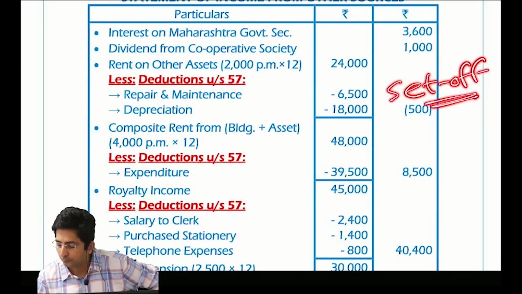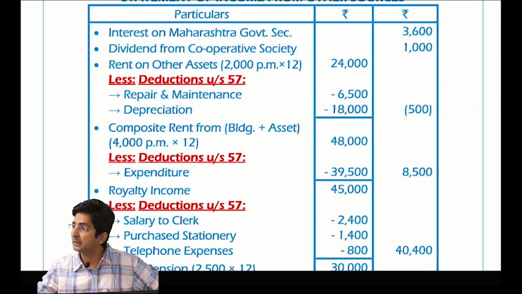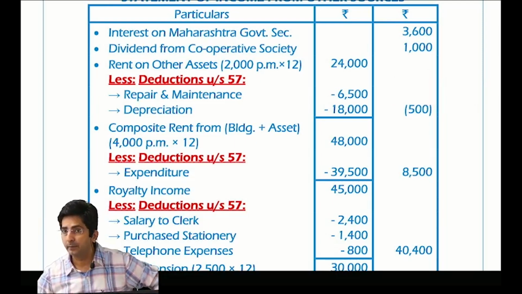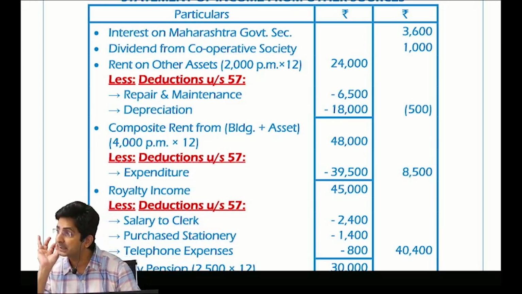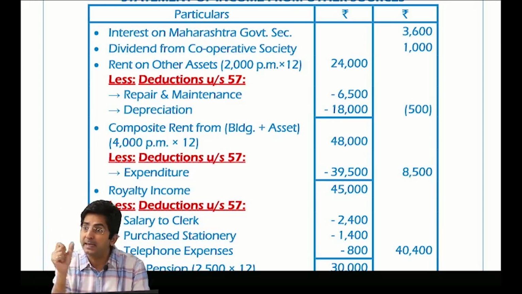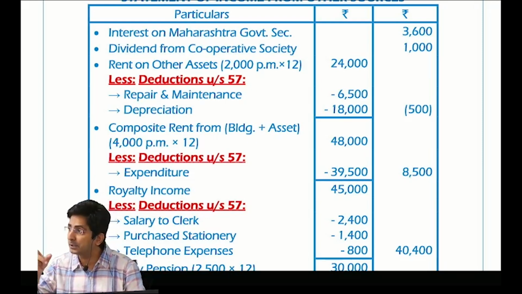Loss is set off. Set off means adjusted. So in case your answer comes to negative, keep it negative. But be careful, it is only when you minus expense. Losses come when there is an expenditure. Otherwise, many times you will come across minor children income. In minor children, tell me 1500 is the exemption, right?